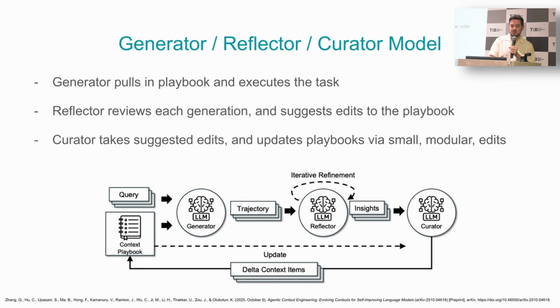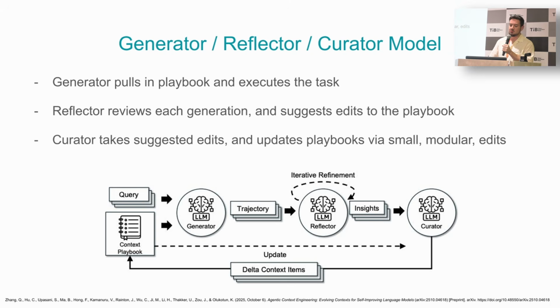The general architecture suggested in the paper has three basic models. There is the generator, reflector, and curator. The generator is the actual thing that is doing the thing. It generates the output that is desired for the customer. It starts by pulling in the playbook and then executes the task.